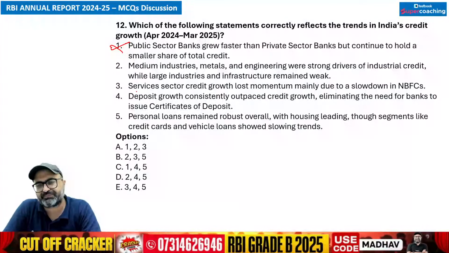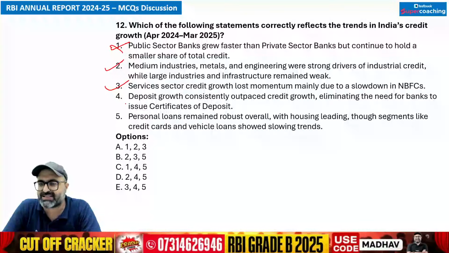It is opposite. Medium industries as well as the metal and engineering were strong drivers of industrial growth, while the large industries and infrastructure remained weak. That is correct. Services sector credit growth lost momentum mainly due to the slowdown in NBFC. True.